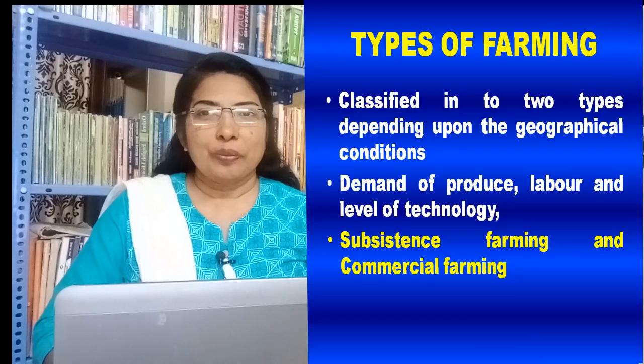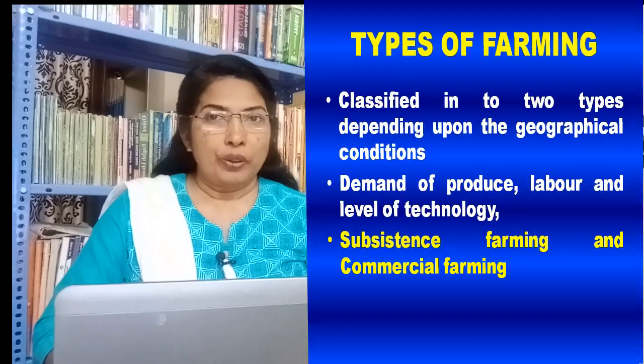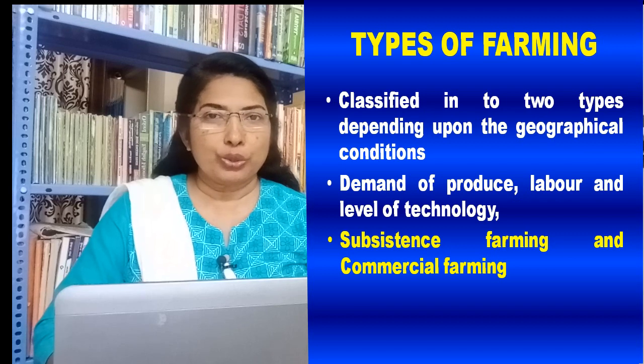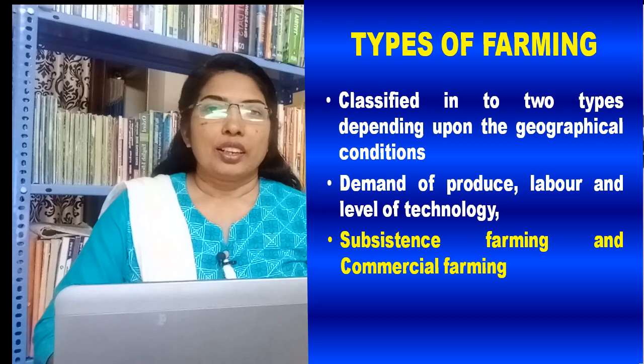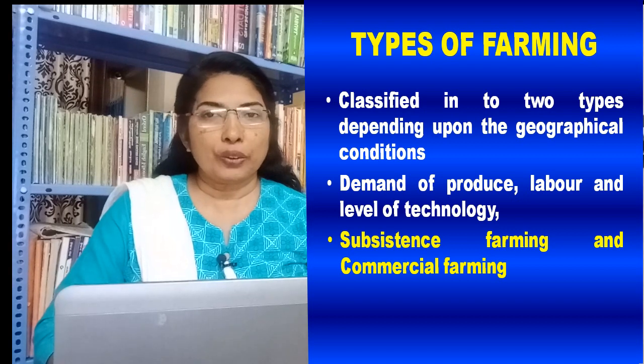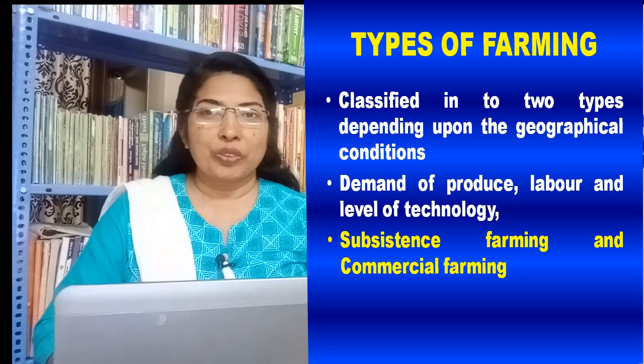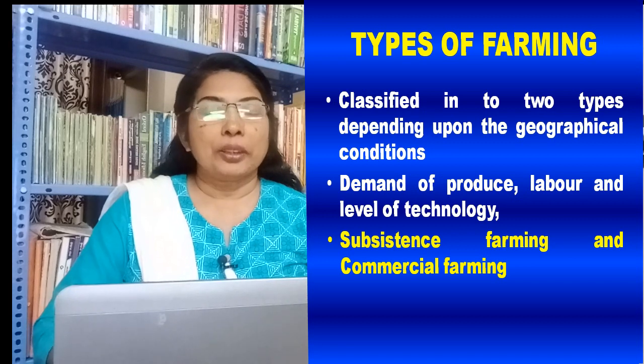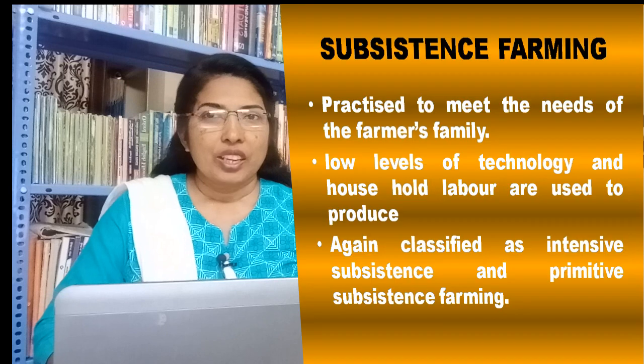Now let us see the types of farming. Farming is practiced in various ways across the world. Farming can be classified into 2 types depending upon the geographical conditions, demand of produce, labor, and level of technology. Subsistence farming and commercial farming are the main types of farming.